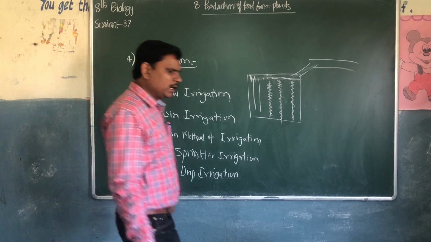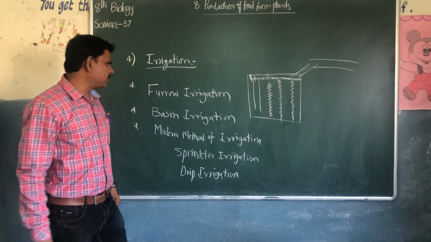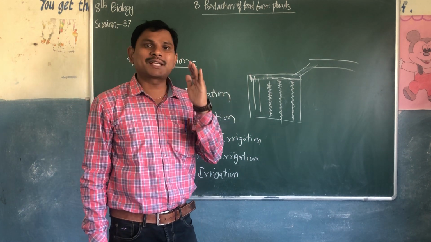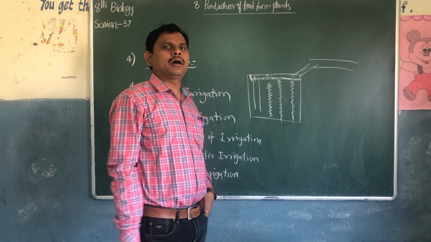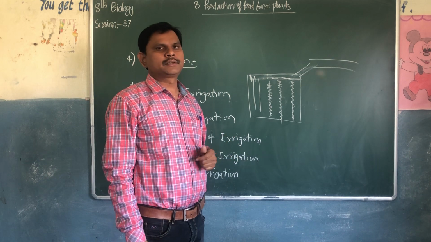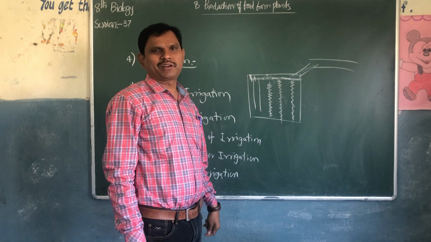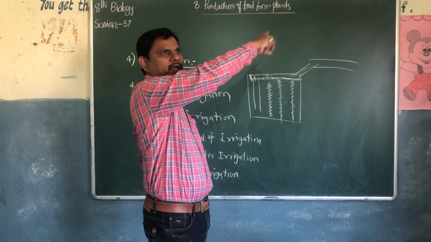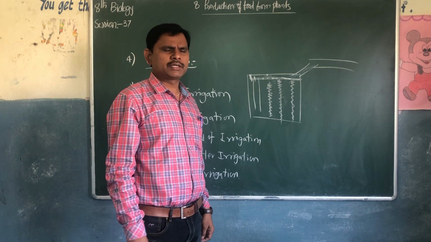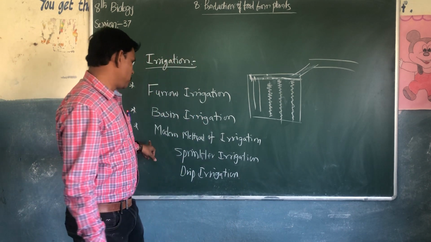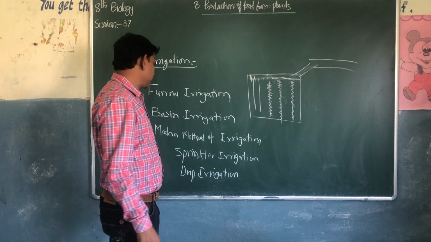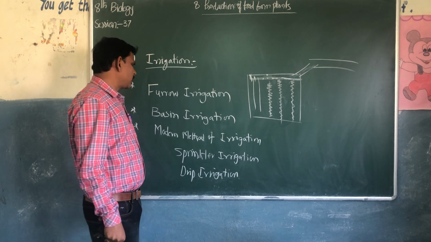Next one is modern methods. Nowadays we are seeing modern methods. What is the use of these modern methods? Where there is water scarcity, like in Telangana, there is a lot of water scarcity because there are no wells, no bore wells, and no plenty of rivers. In other districts, like Mahbubnagar, it is a very dry area, so they do not have plenty of water. Then they will go for this very good method. One is sprinkler irrigation, another one is drip irrigation.